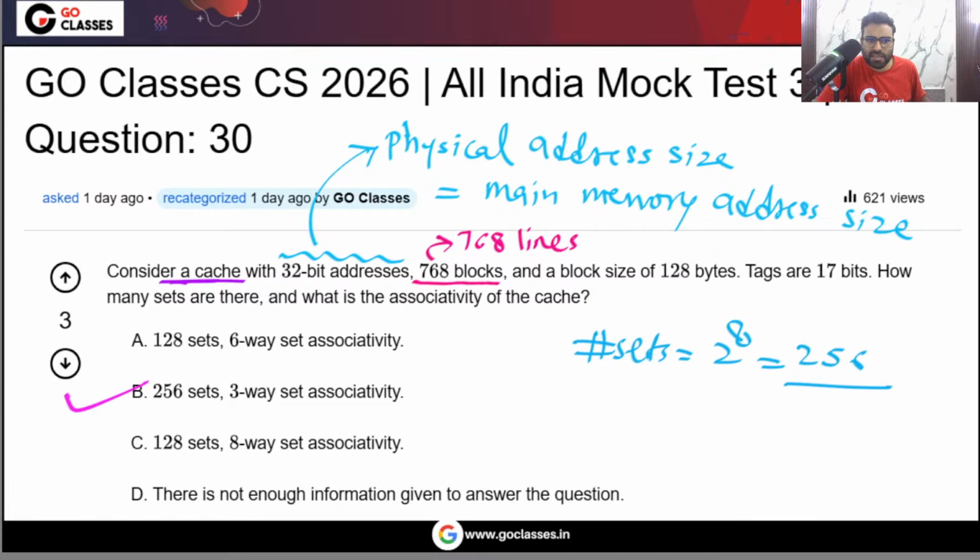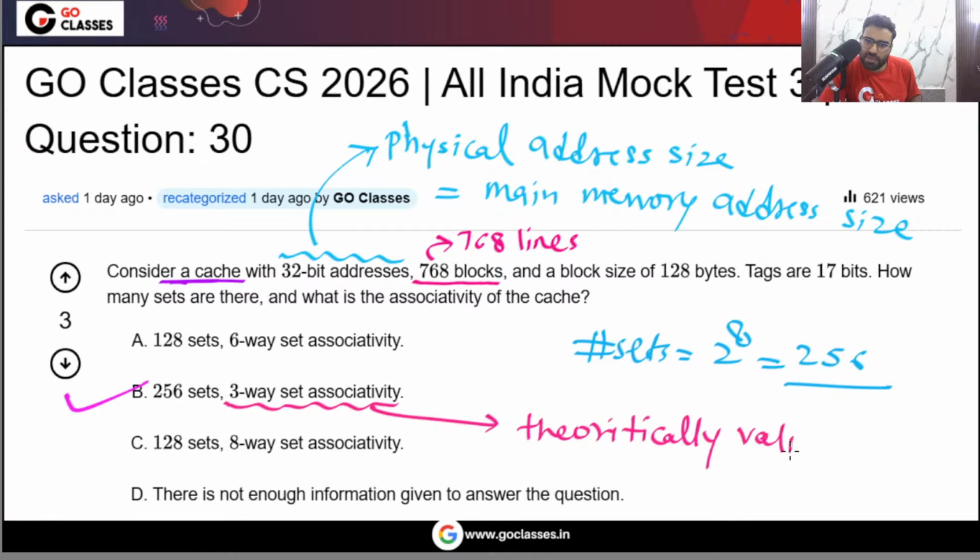Now, many of you might be thinking how we can have 3-way set associative, because the associativity should be a power of 2. Let me tell you, practically the associativity is always a power of 2, but theoretically the associativity can be any number: 1, 2, 3, 4, 5, 6, any number. So this 3-way set associative is theoretically valid. But of course, practically we want everything in a power of 2 inside the computer system.